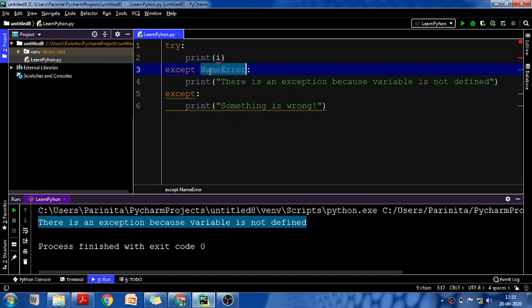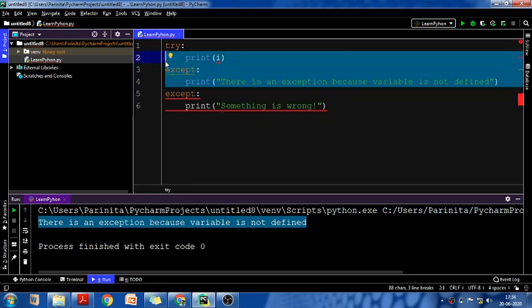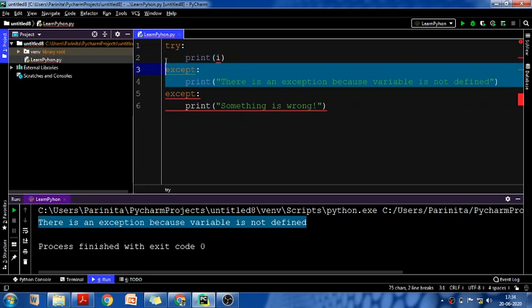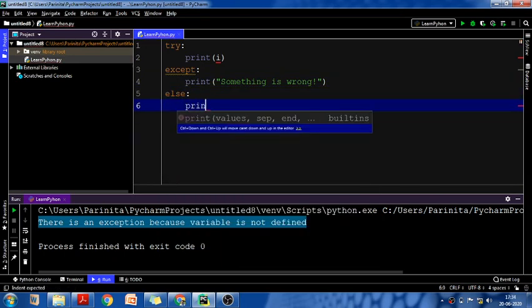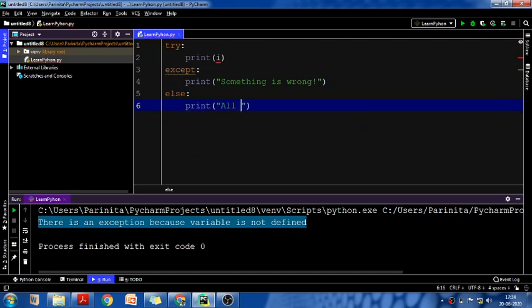Now if there is any problem in my try block, I want to print inside this except that something is wrong. But if nothing is wrong, ultimately my else block will be executed, where I am printing that all is well. Got it?